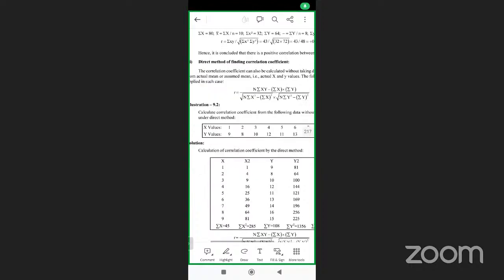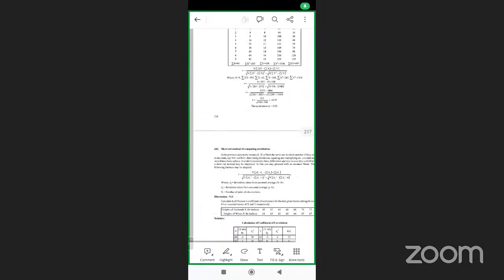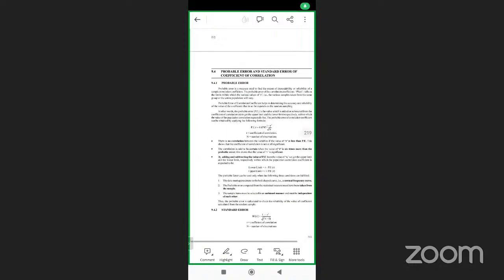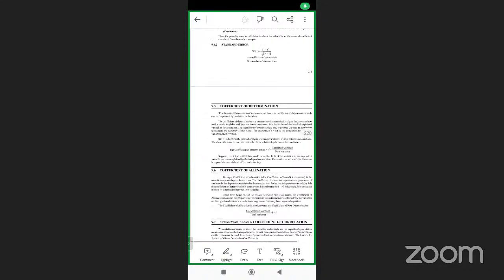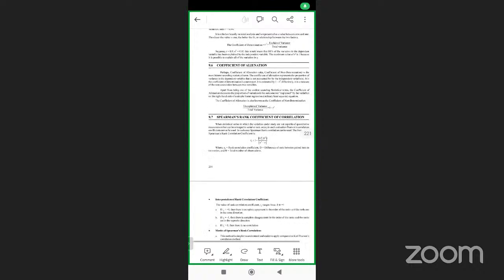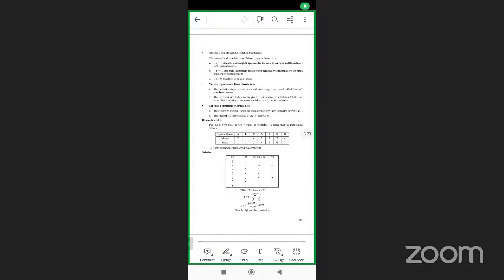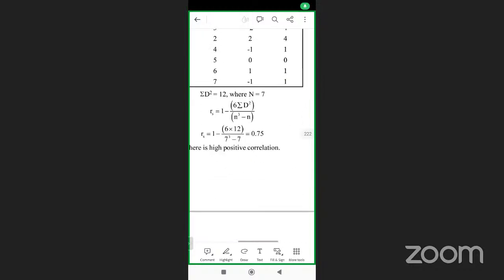Now there are some illustrations and formulas given. You can go through that. Otherwise, there are standard error, standard deviation, and probable errors. There are some other things, and different methods in the calculation of this. Spearman's correlation is also there, and this formula is there.